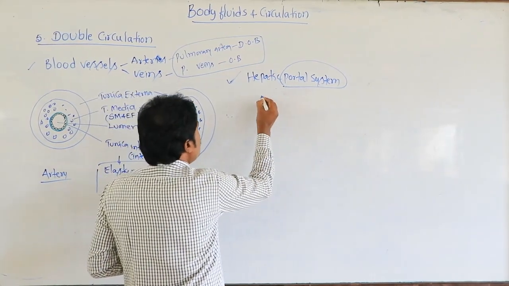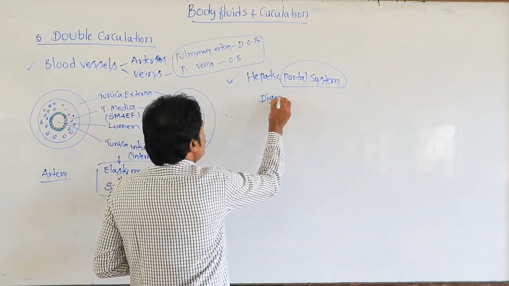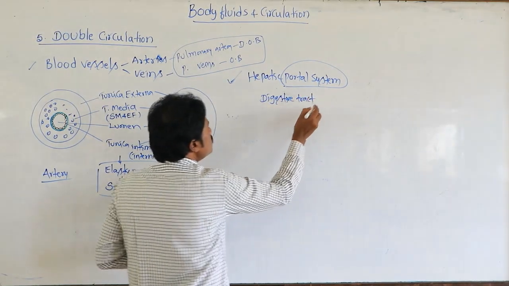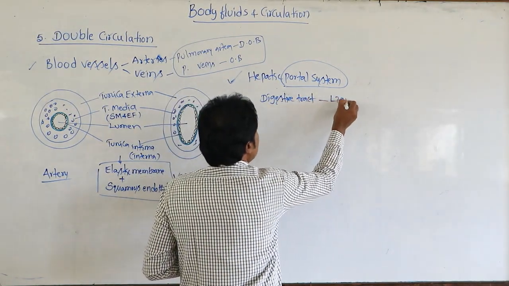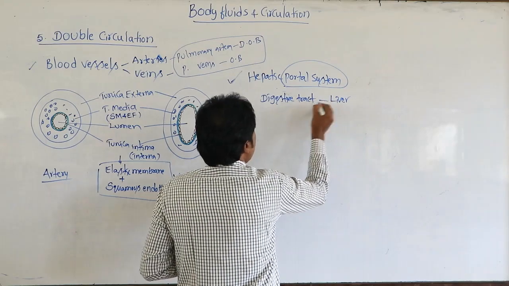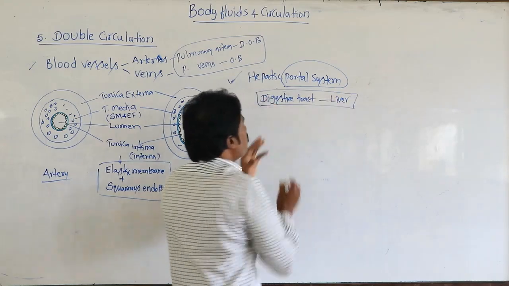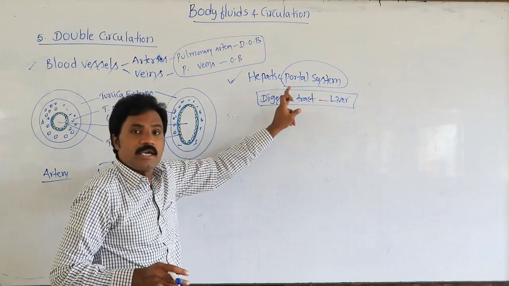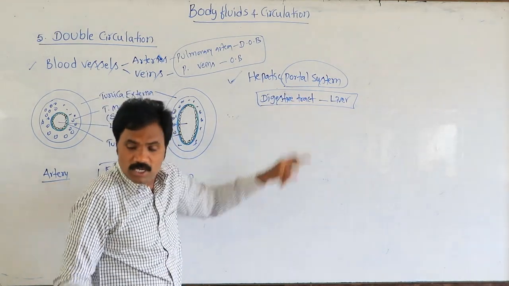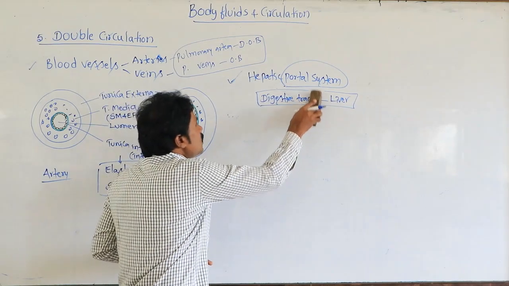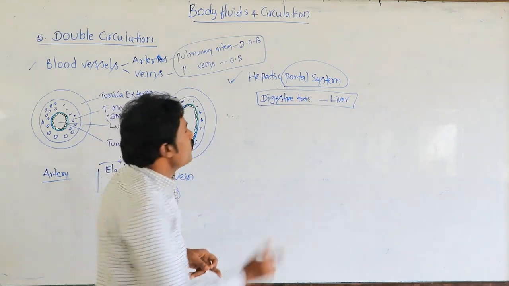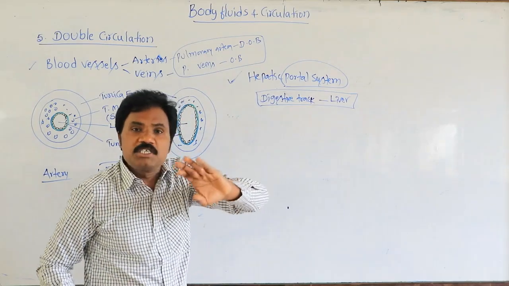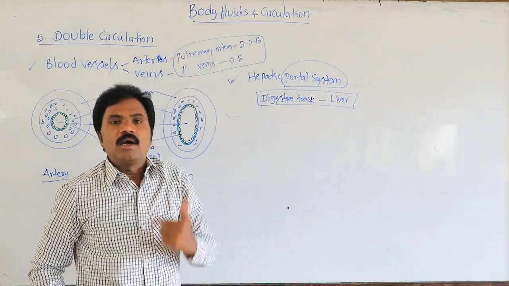It is present between the digestive tract and the liver, before the blood reaches the heart.